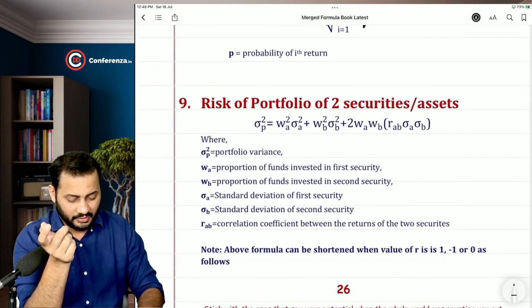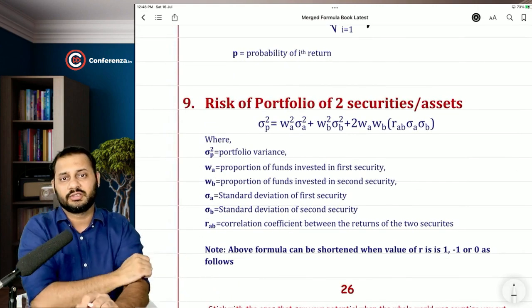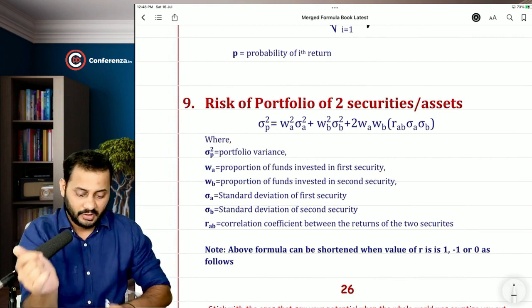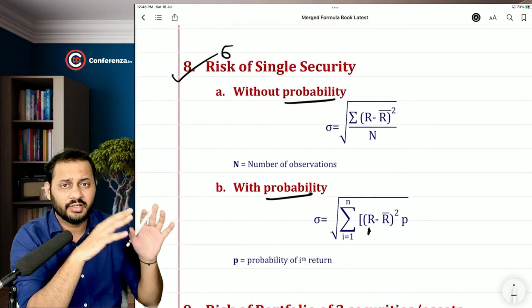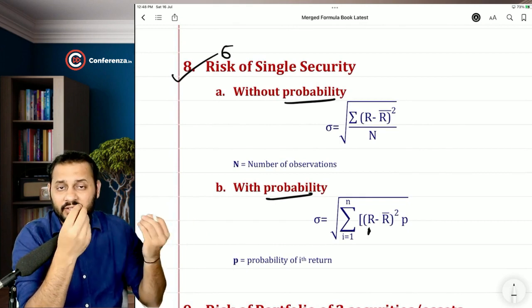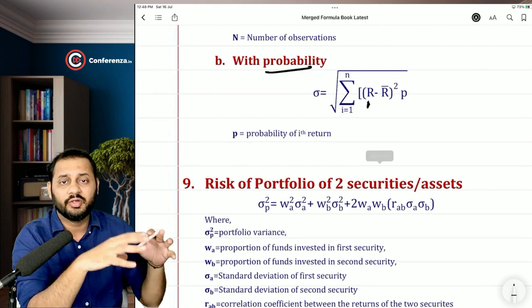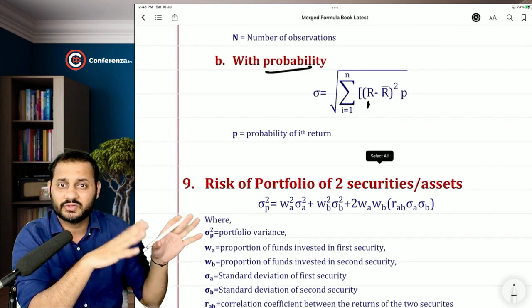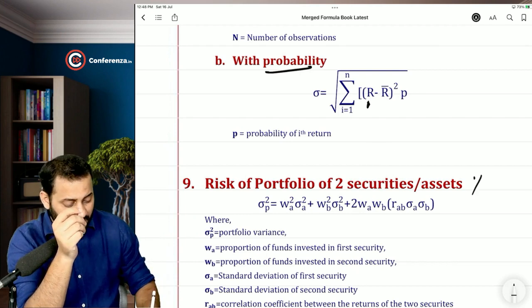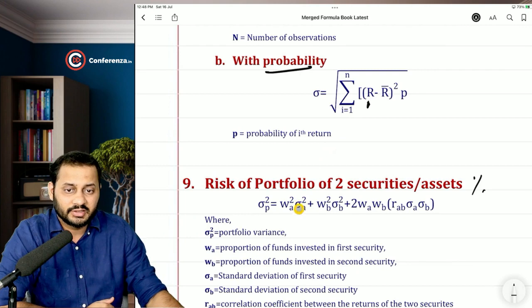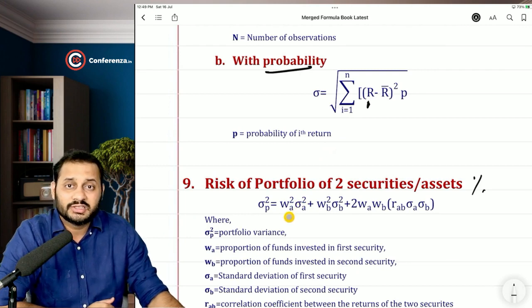Okay. Then risk of the portfolio of two securities or assets. Till this point, we used this formula to calculate the single security risk. But here we are going to calculate the risk and the standard deviation of a portfolio having two securities. We also saw this formula, but now we are going to calculate it in percentage. So once we have to calculate it in percentage, understand that the formula uses the weights.